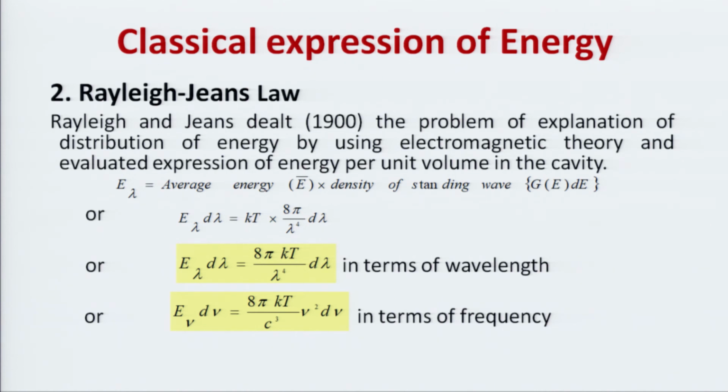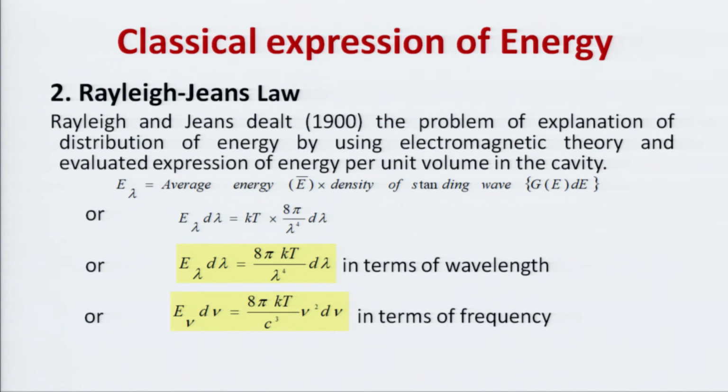Again we can substitute lambda is equal to C upon nu, solve, and get the same formula in terms of nu. We must have both formulas because sometimes we have to use this one or sometimes this one, depending upon the given data. So, E nu d nu is equal to 8 pi kT upon C cube nu square d nu.